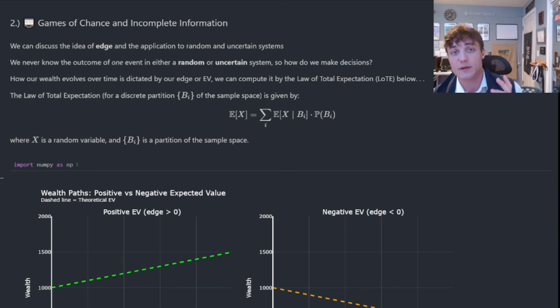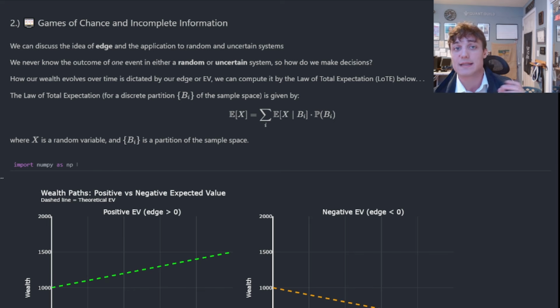Knowing now the difference between a random system with probabilistic, statistical, and distribution convergence, and an uncertain system, the lack thereof, we can talk about this idea of gambling, what it actually is, the idea of a game of chance versus a game of incomplete information. Now, in any case, we will never be able to predict the outcome of one event. That is never our goal.